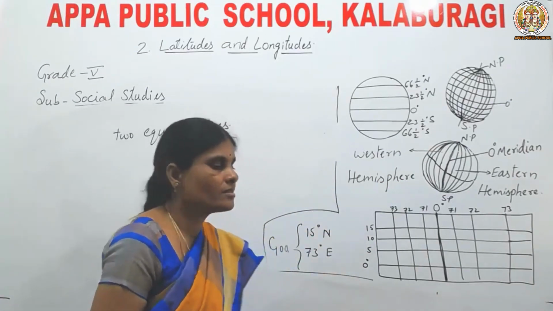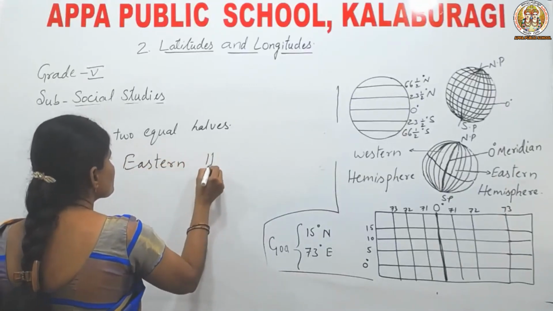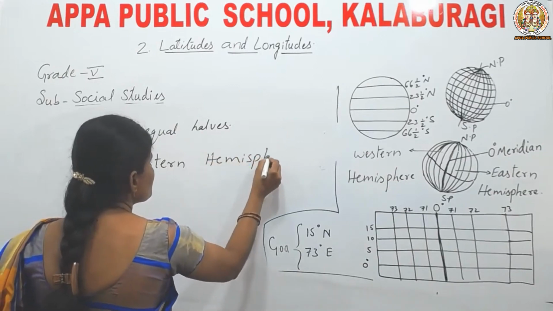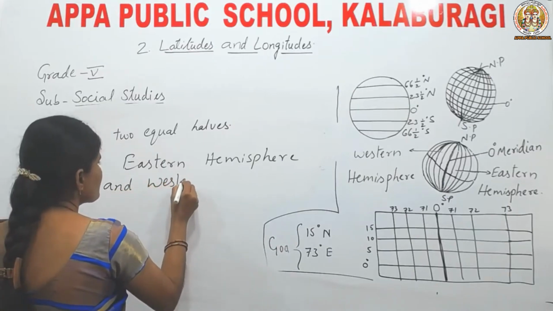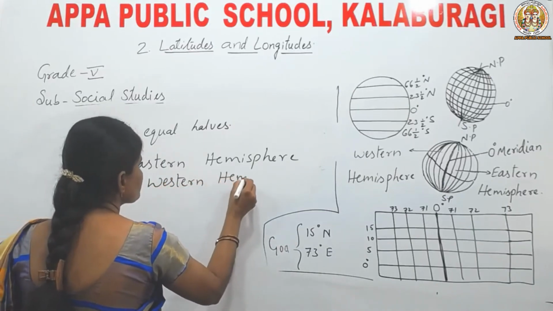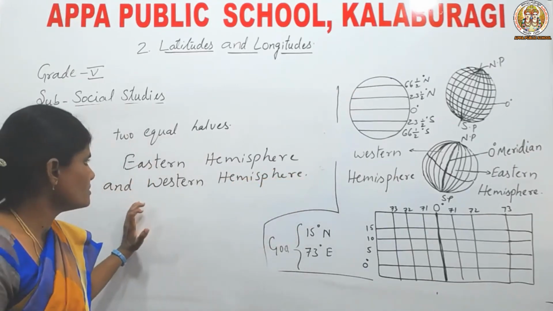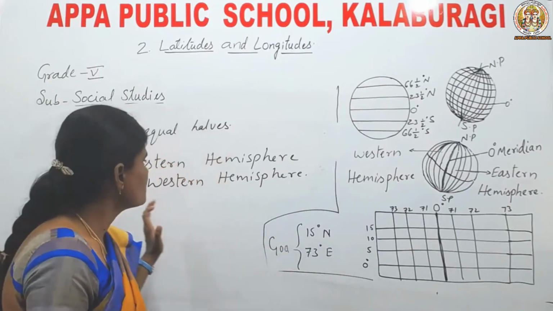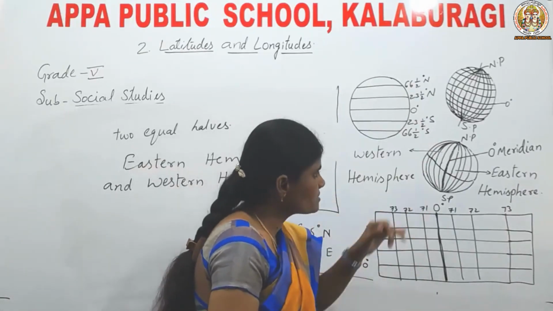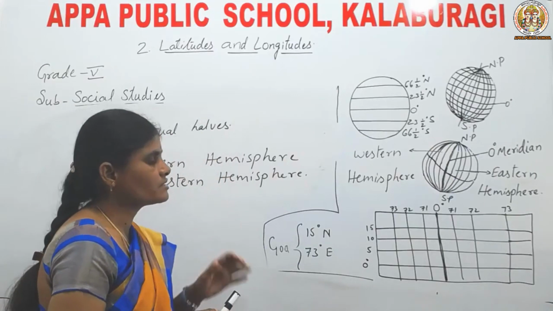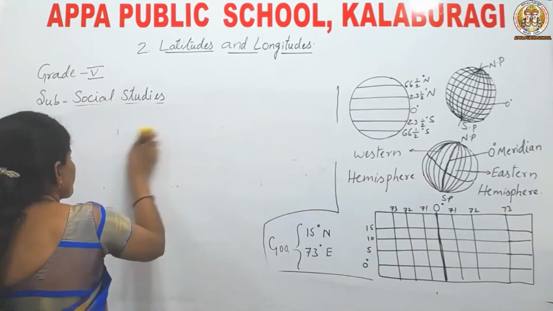What are they? They are the Eastern Hemisphere and the Western Hemisphere. What are the Eastern Hemisphere and the Western Hemisphere? These are the parts of the earth. What is the Eastern Hemisphere? What is the Western Hemisphere? Let us see now.